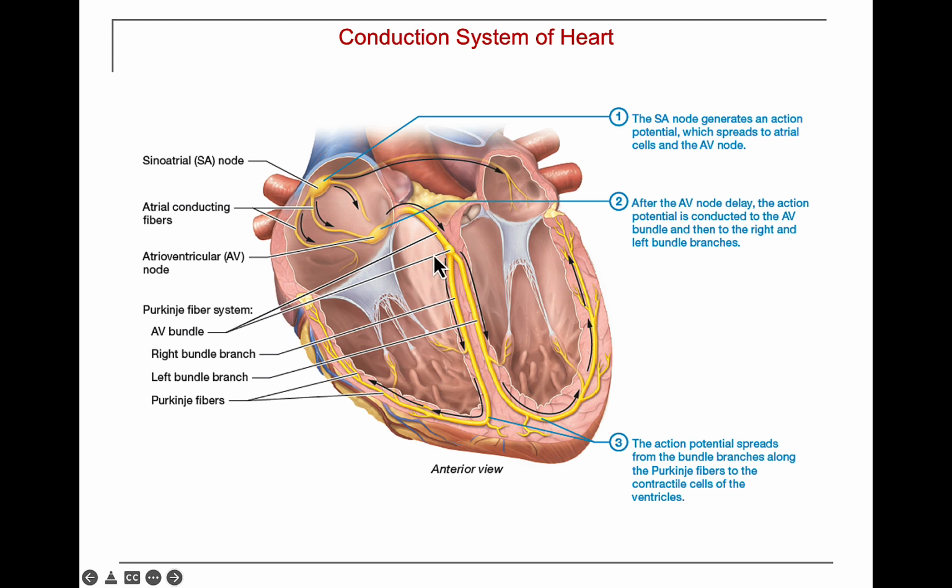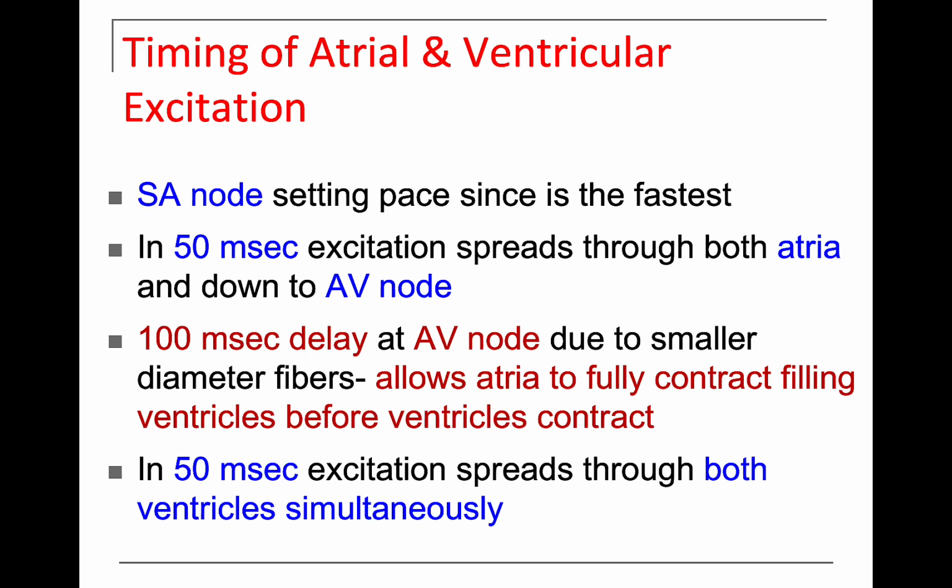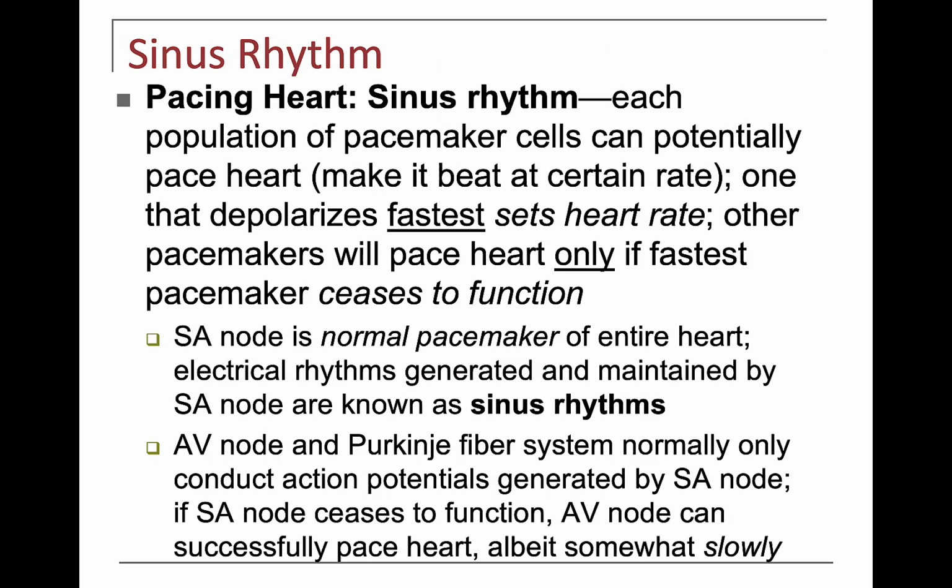There is a 100 millisecond delay here at the AV node and AV bundle before we go down into the ventricles. That's because the fibers are smaller diameter here, which is difficult to see on most figures, but functionally that 100 millisecond delay at the AV node is there so that the atria can depolarize and contract before the ventricles. So we see that information here.